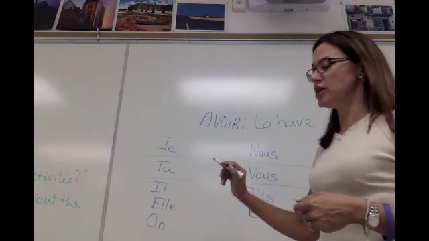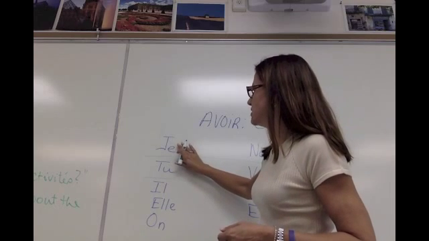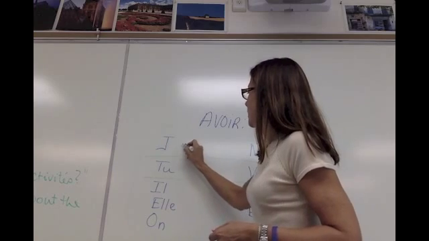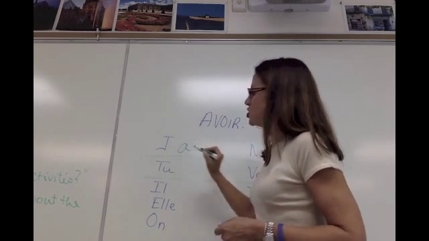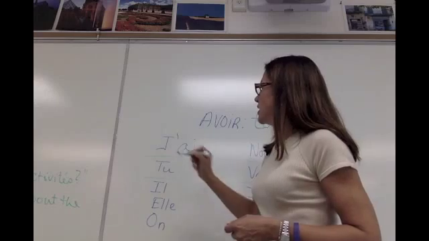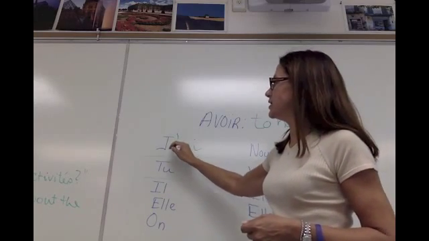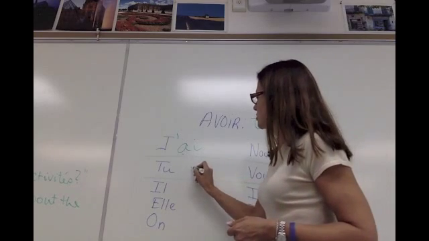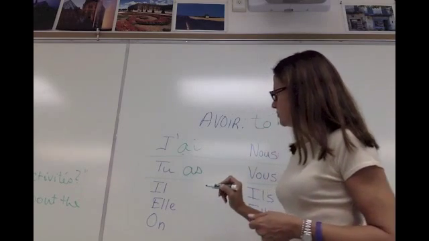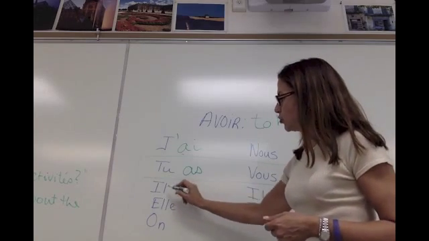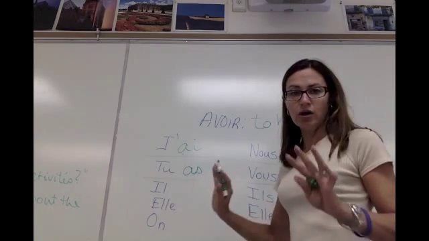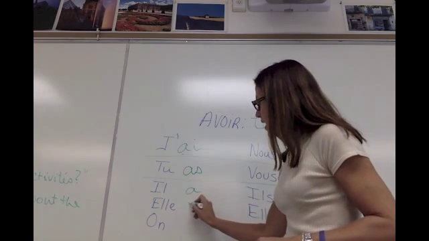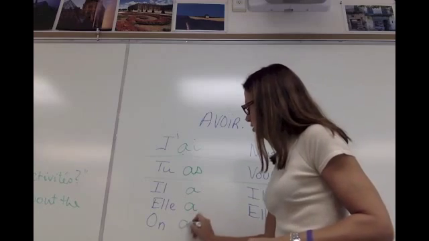So when we do the conjugation, the first one that we're going to place is for je. Now, the word is j'ai, and because it starts with a vowel, I need to get rid of this E, okay? All right, the second one is going to be tu as. Then for il, elle, and on are all going to be the same. So il a, elle a, on a.